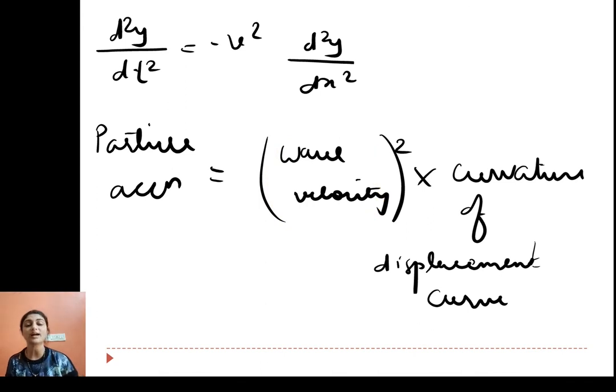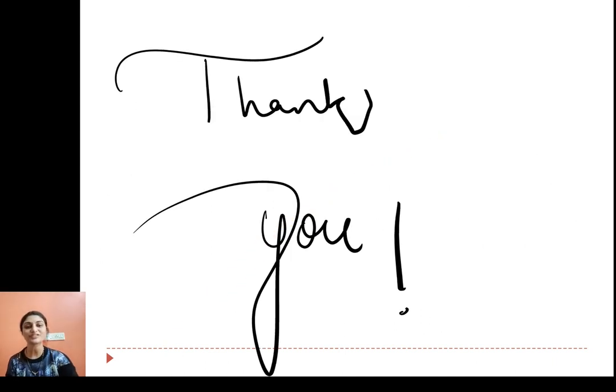And y is the displacement of the particle. Dy by dx gives nothing but the slope of the displacement curve. And if we take d2y upon dx square, it is the curvature of the displacement curve. So we are getting this relation: particle acceleration equals the square of the wave velocity into the curvature of the displacement curve. Thank you so much.